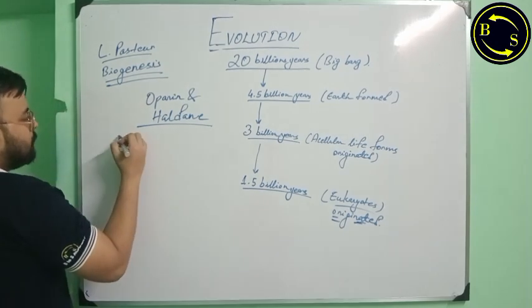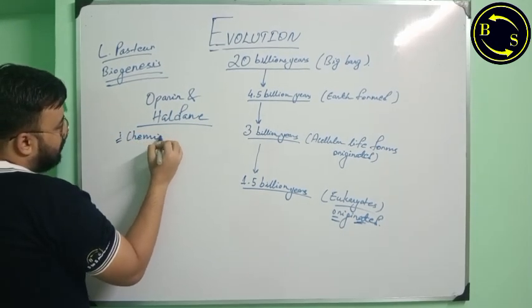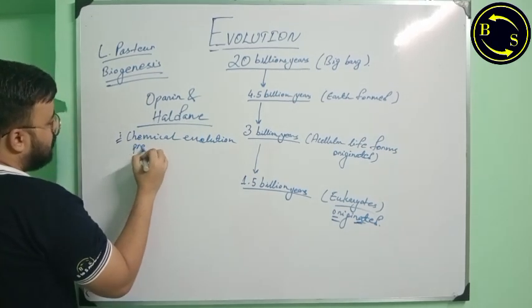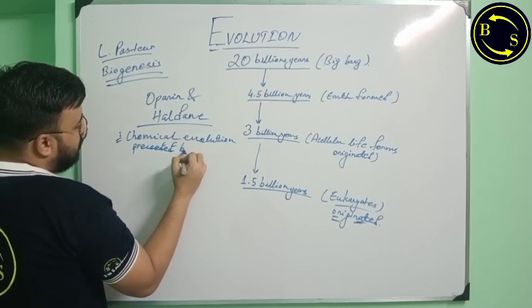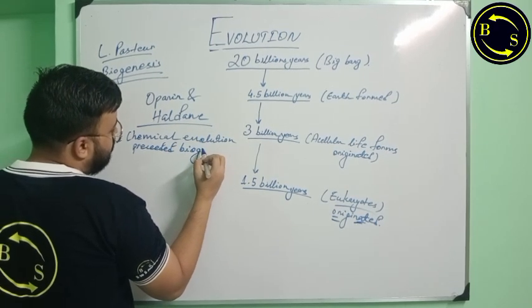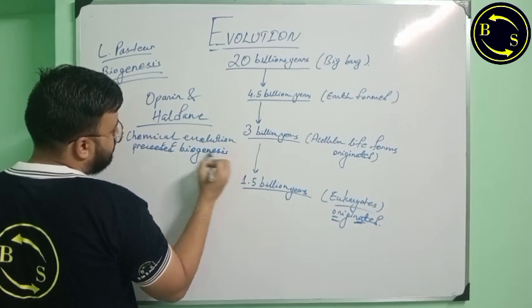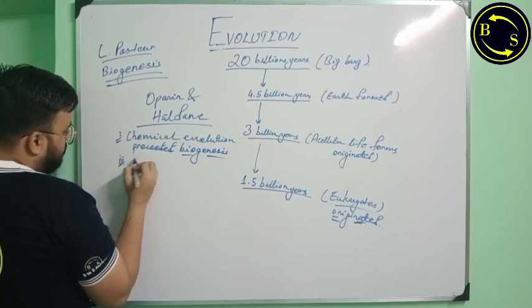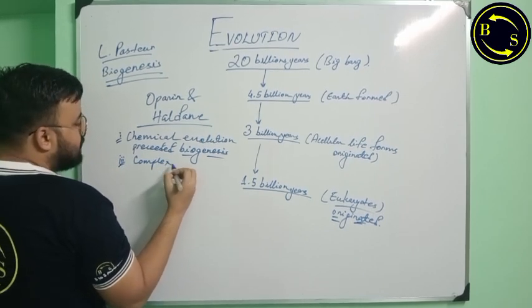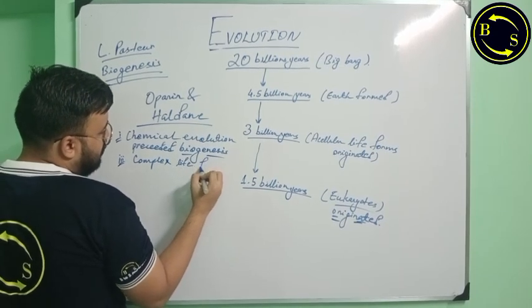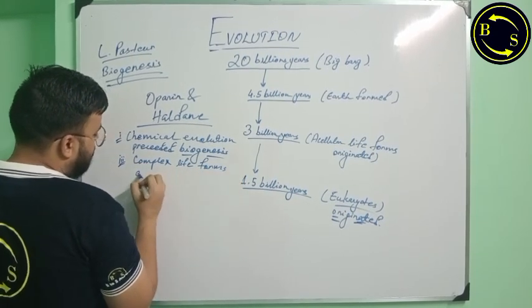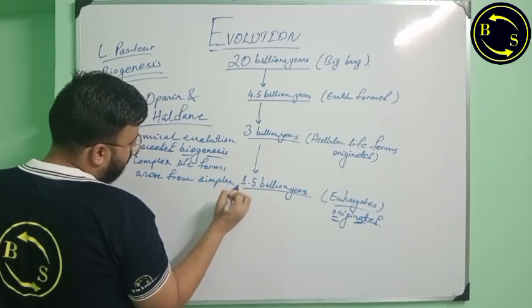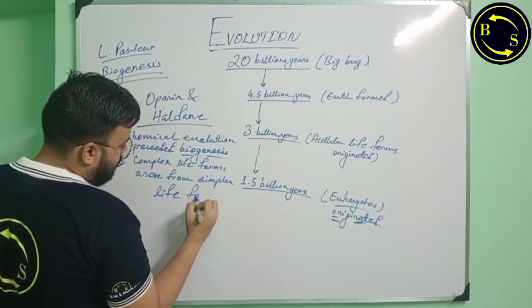What they said: chemical evolution preceded biogenesis, and complex life forms arose from simpler life forms.